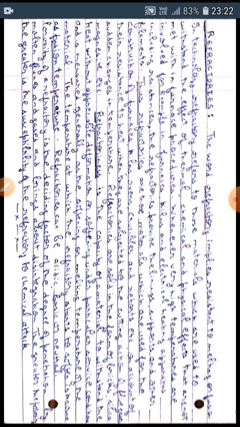Classification of refractories. Refractories are classified into two types on the basis of the chemical nature: acidic refractories and basic refractories. First, we will see what are acidic refractories. Acidic refractories are those refractories which are made of clay or clay silica mixtures or of pure silica. For example, silica bricks, fire clay bricks, etc.